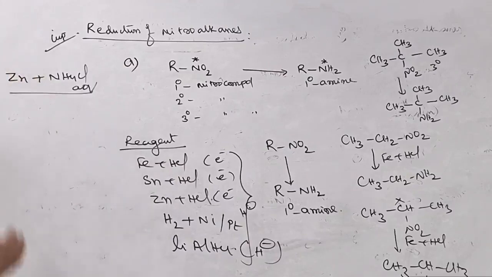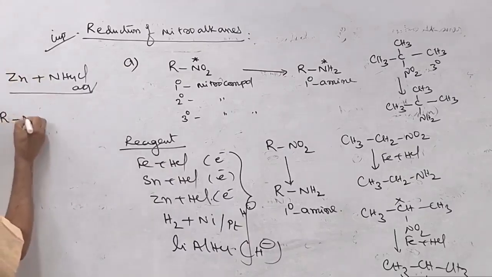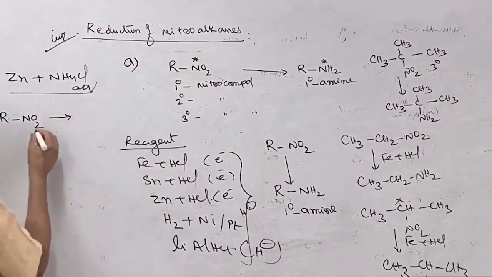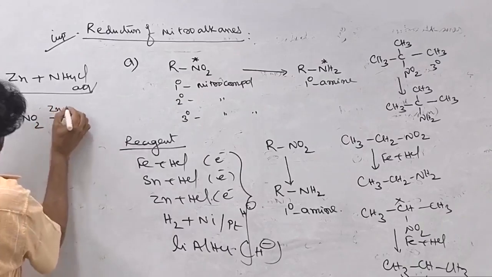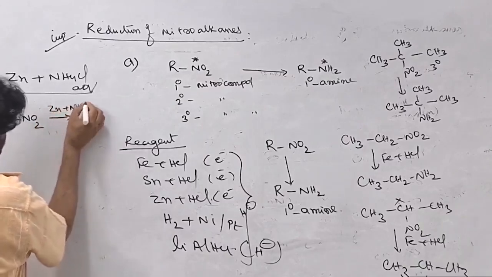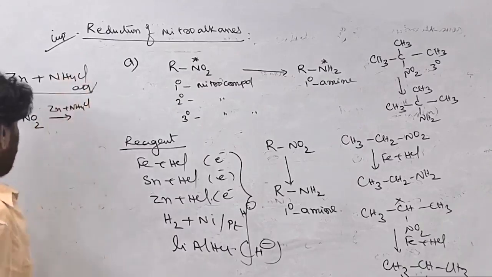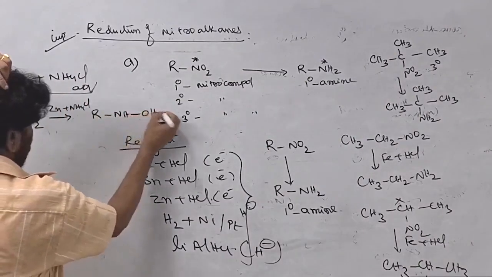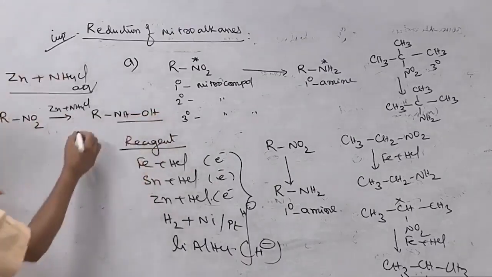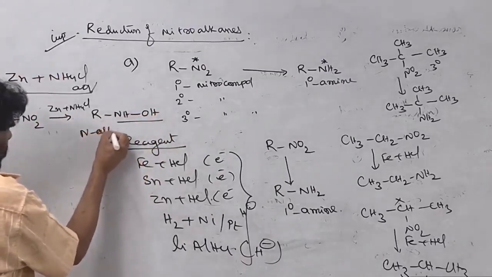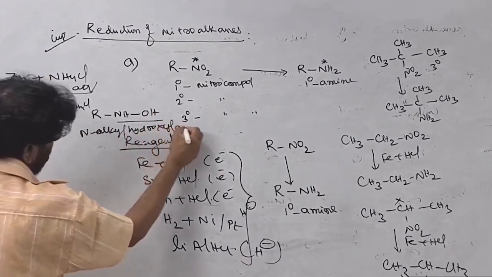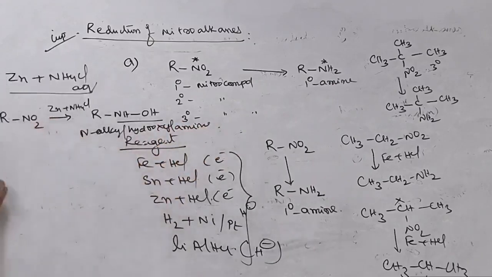Here in this case, if the nitro compound is primary or secondary, whatever it is, on treatment with zinc plus ammonium chloride, a different reducing condition from zinc plus HCl, it is considered as reduction in the neutral media. Here it is converted to the hydroxylamine. This is N-alkyl hydroxylamine. Let me take methyl